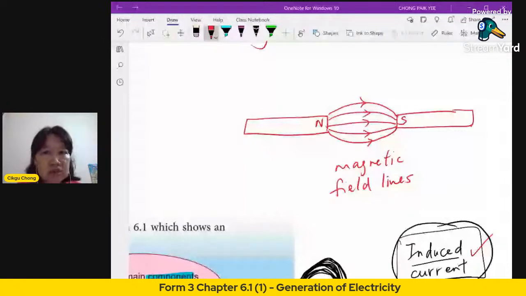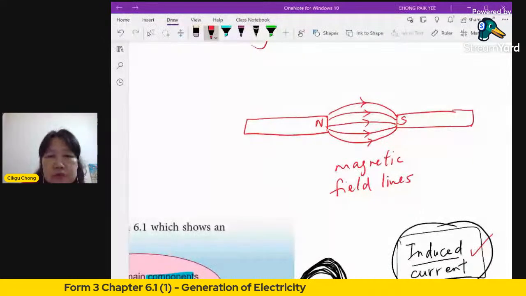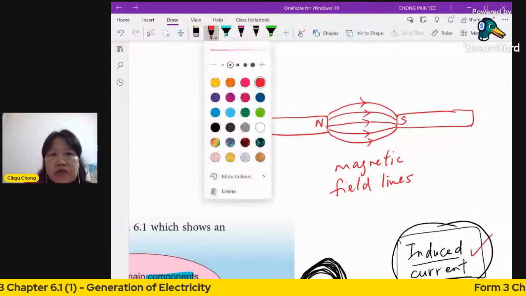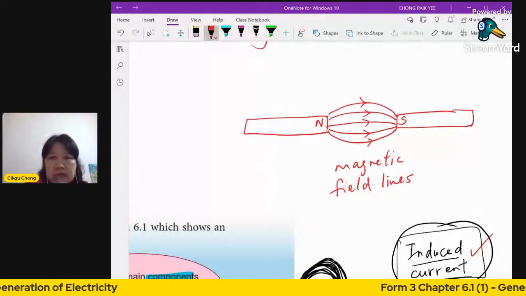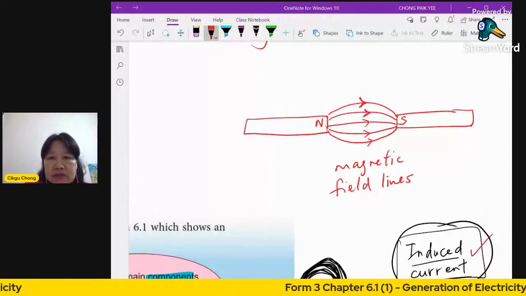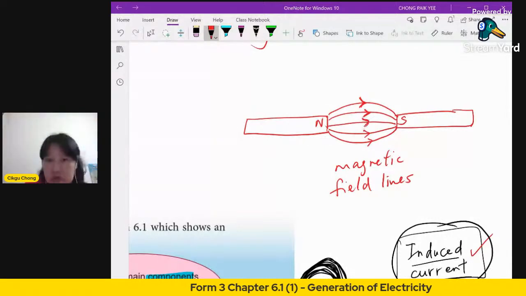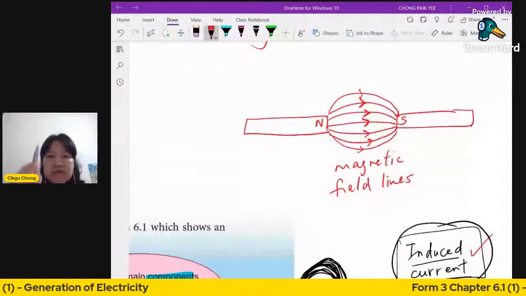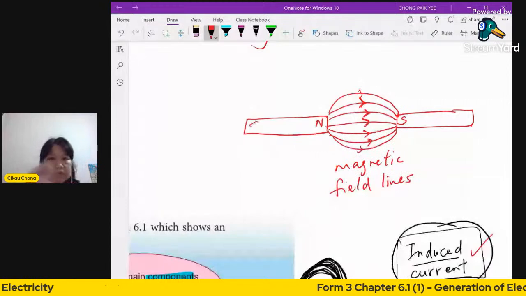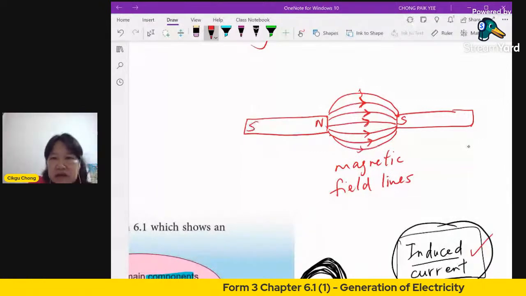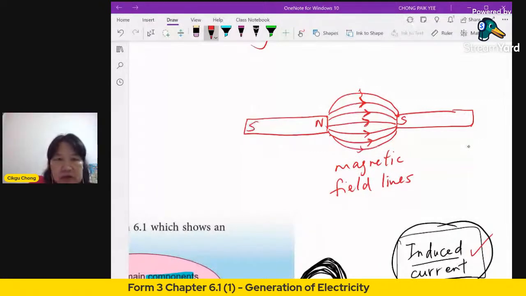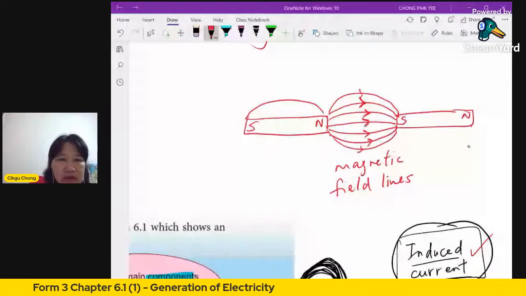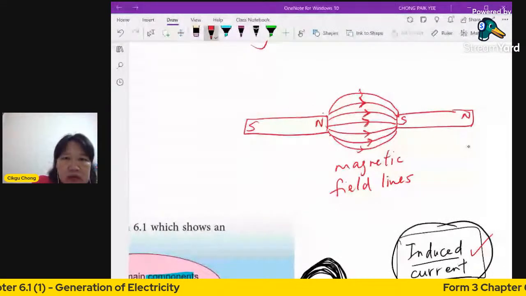Okay, so if you draw the magnetic field lines, it always goes from north to south. Okay, north to south, and the direction of the lines, you must draw an arrow to show it's always from north to south. So these are the invisible magnetic field lines that you have between the north and south poles. Of course, here is also south lah, here is north lah. You also have it over here, but it's much weaker lah because it's so far away. Okay, I shouldn't draw so near. So it'll be much weaker, right? Much weaker, the lines will be further.